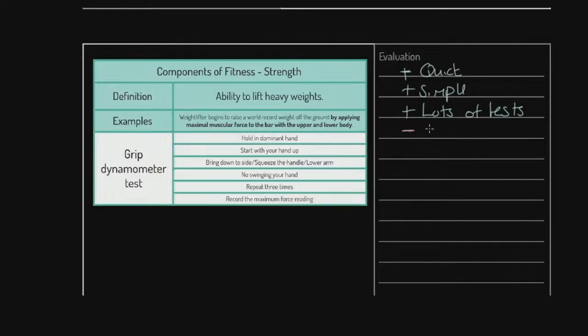But we can say here it only measures forearm strength. So if we consider this to be a test of leg strength, for example, we can't claim it's that. Will there be a relationship between forearm strength and leg strength? Probably, but it certainly doesn't test that. And we can say overall it is not valid. It's not a valid test to talk about whole body. You might be interested to know there are dynamometer tests for other parts of the body as a result of that. So there's our evaluation.